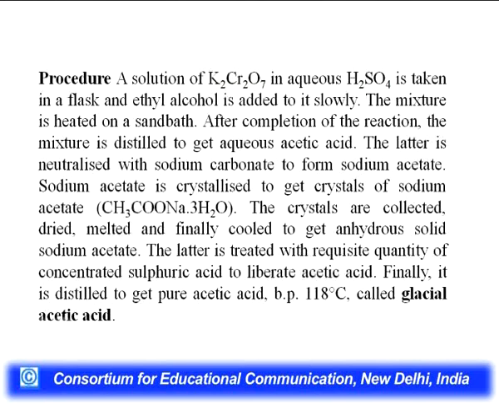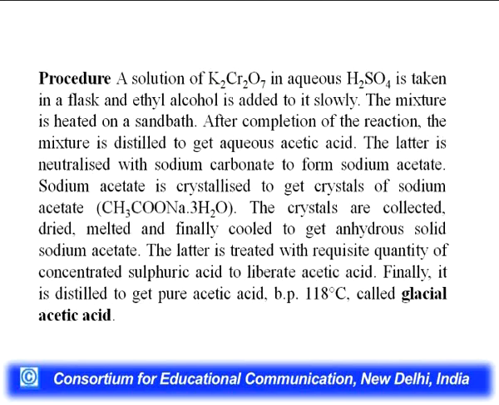A solution of potassium dichromate, K2Cr2O7, in aqueous H2SO4 is taken in a flask first of all, and then ethyl alcohol is added to it slowly. The mixture is heated on a sand bath. You know why we are heating on a sand bath? Directly heating is avoided because it can catch fire. One more thing, the fundamental rule for the preparation of any compound in organic synthesis is that you need to add any reagent very slowly and with constant shaking.